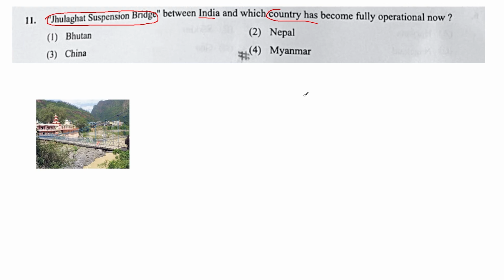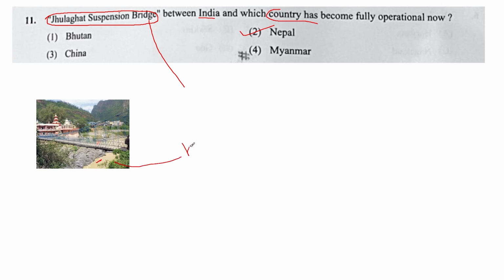So this question, the answer is Nepal. This Julaghat suspension bridge is in Nepal, and it is over the Kali River. So this river is the Kali River. The Kali River was in the news.